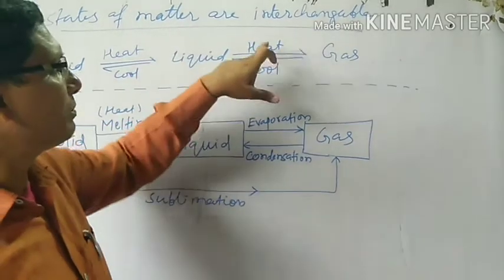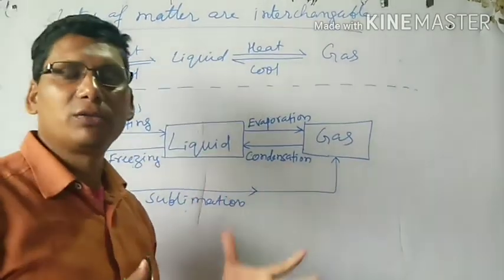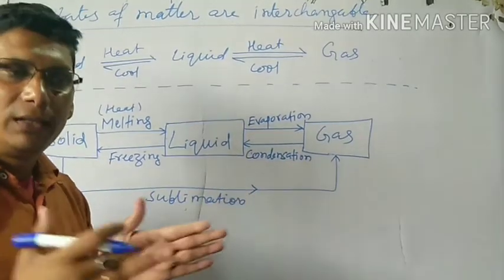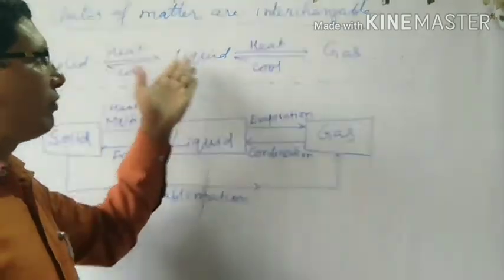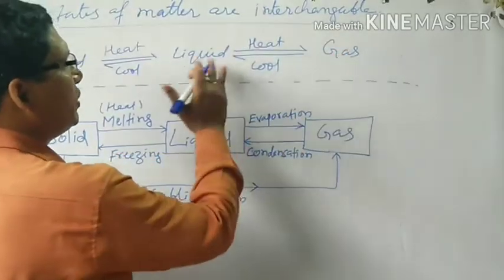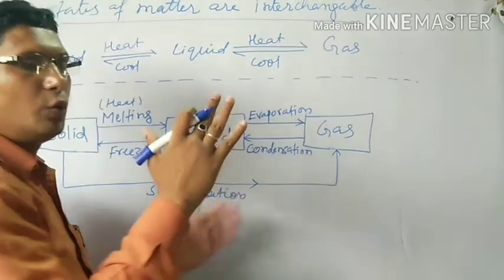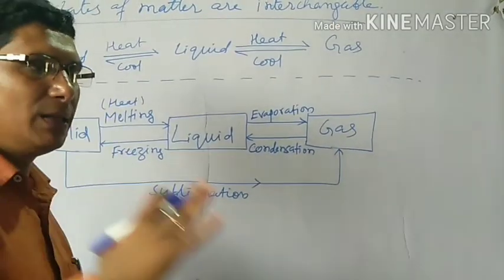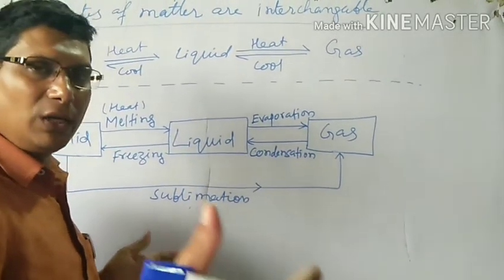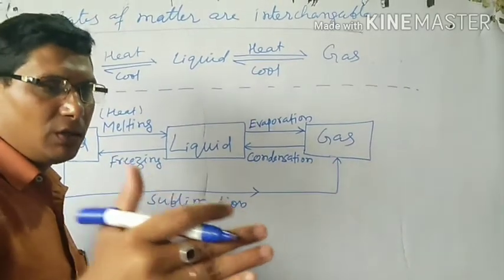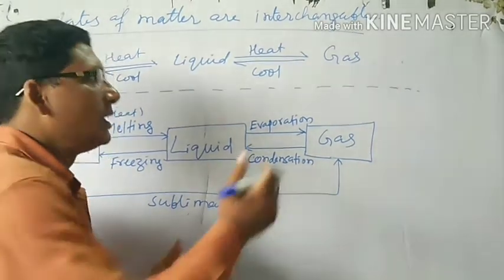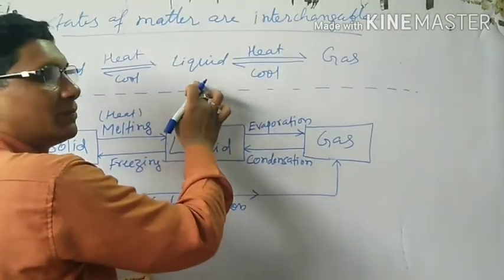Same way, liquid can change into gas by heating. The molecules of the liquid will get more energy, so they will move faster, and because of this movement their space will increase more, and thus it will change from one state to another. In reverse, gas can change into liquid by cooling. On cooling, its energy will decrease, and if we apply pressure, the molecules will come closer. As the molecules come closer, intermolecular space will decrease, and the gas will change into liquid.